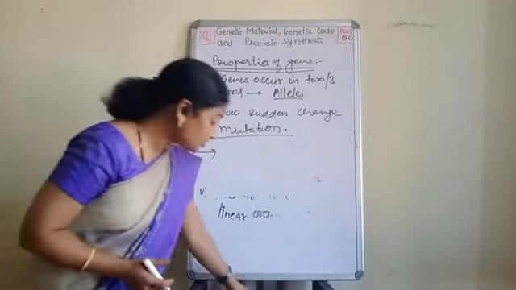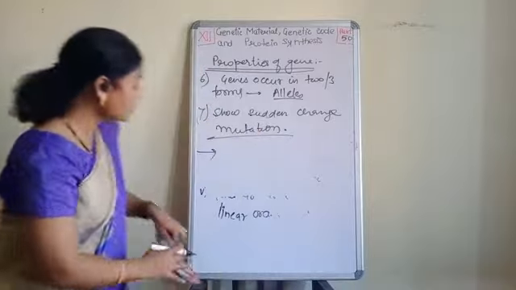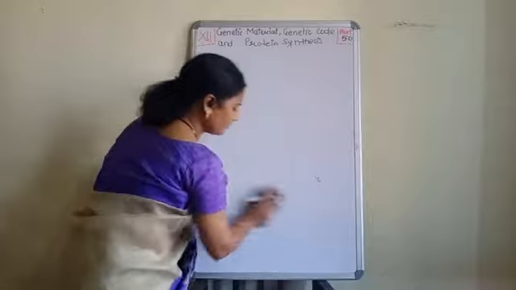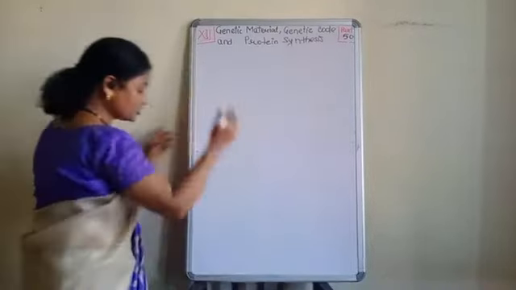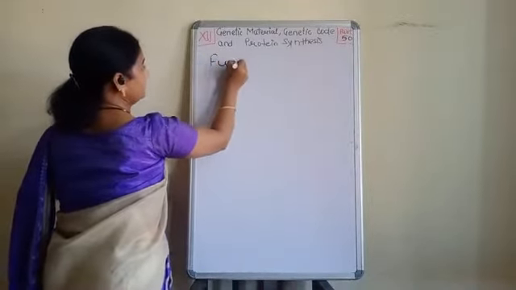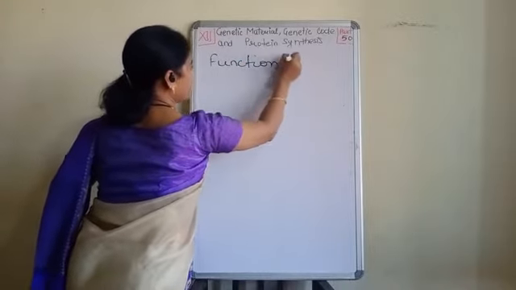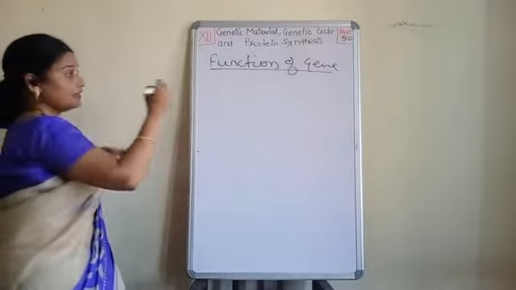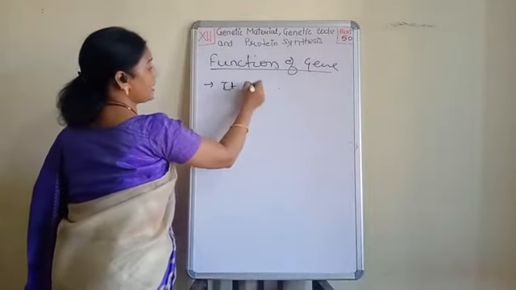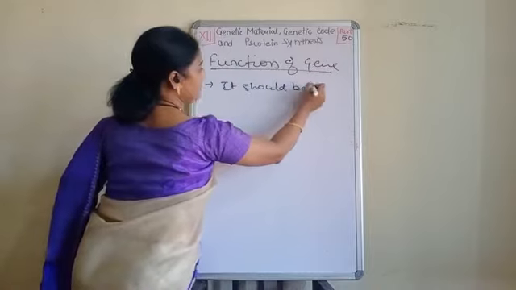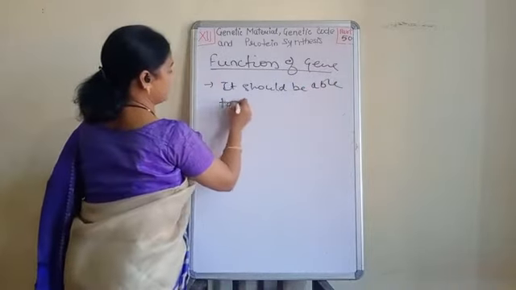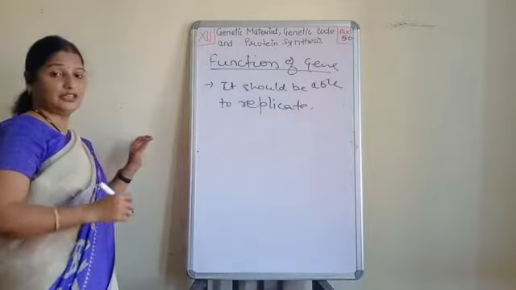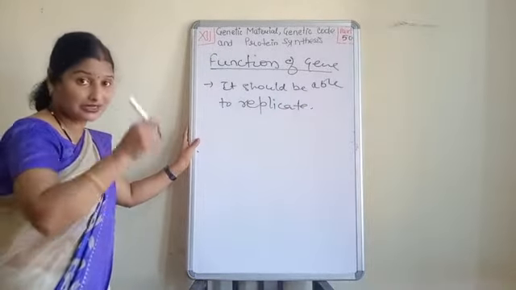The next point is function of the gene. Now this is also very easy. This we have already read. The function of the gene. Okay? Function of gene. Now see, number 1, it should be able to replicate. Clear? It should be able to make its own copy. This is the first point.